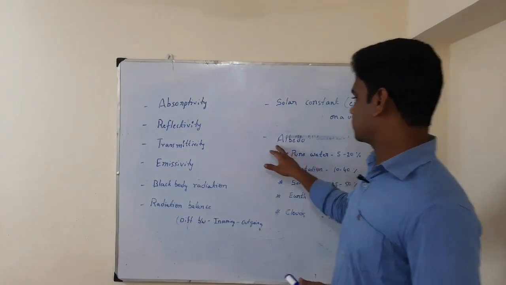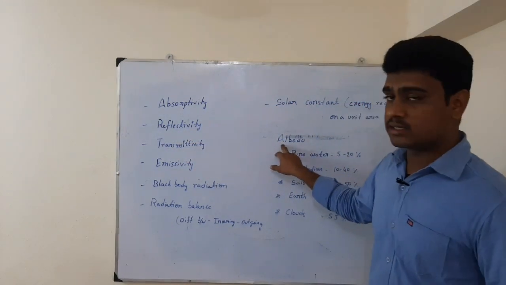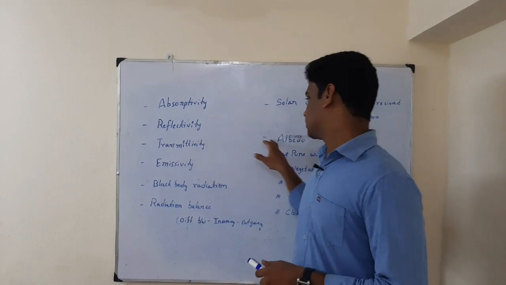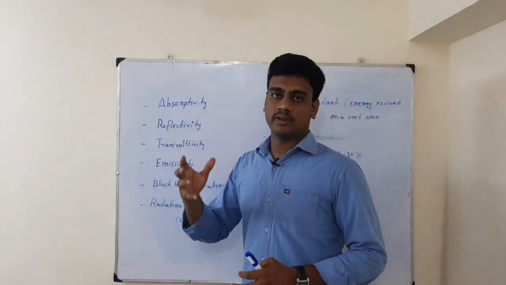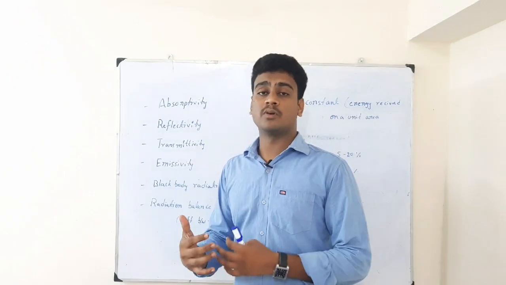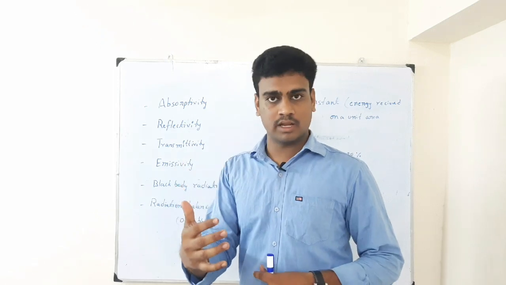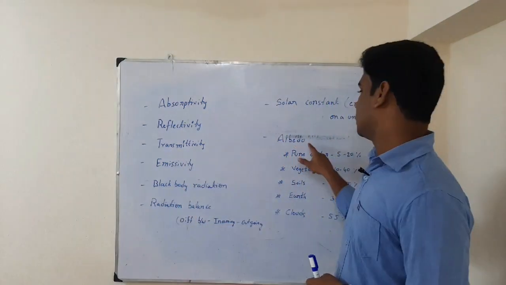Albedo is more or less equal to reflectivity. Of the total solar radiation we receive, how much is reflected back, that reflected solar radiation we call albedo.